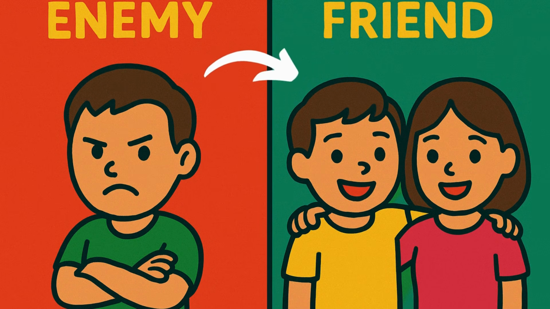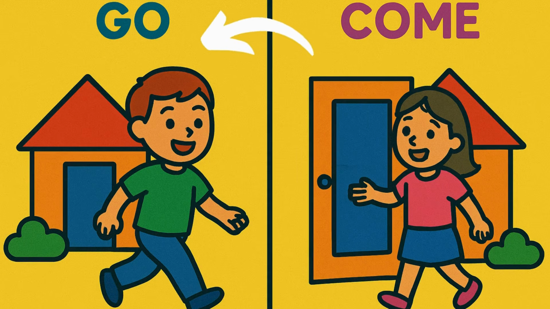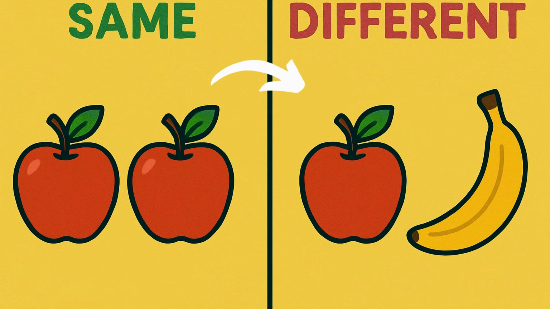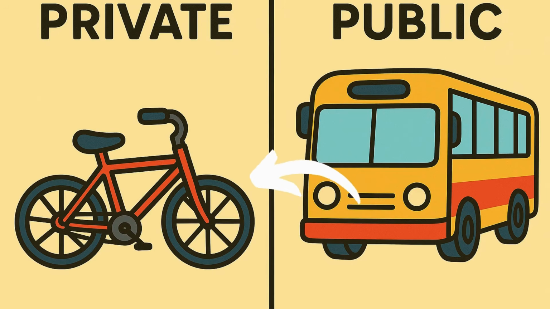Enemy. Friend. He is an enemy. They are friends. Go. Come. He will go. She will come. Yes. No. He says yes. She says no. Same. Different. These two are the same. Both are apples. These are different. One is an apple, the other is a banana.